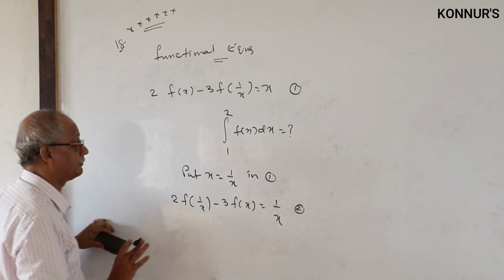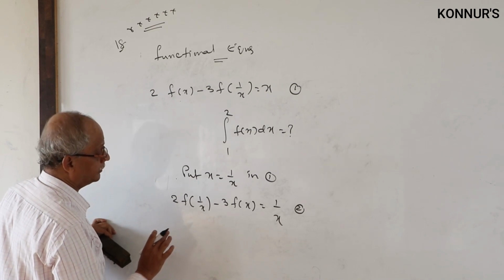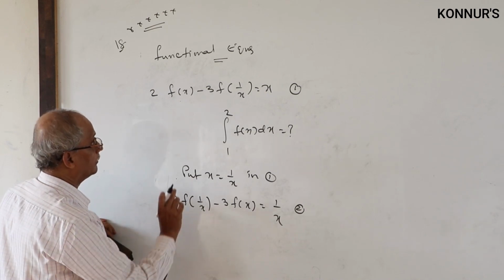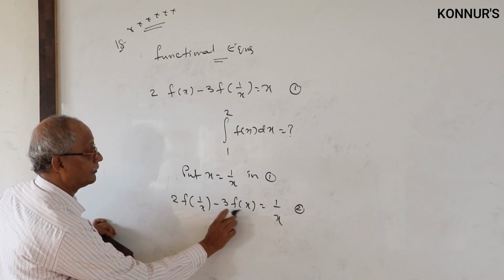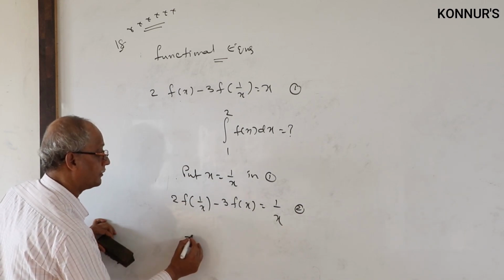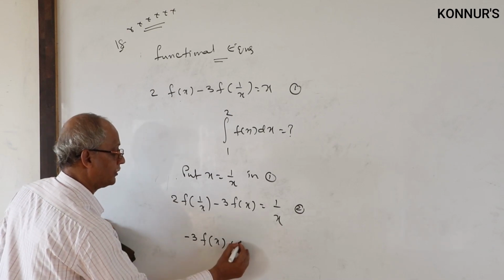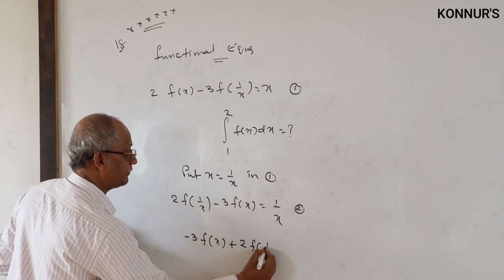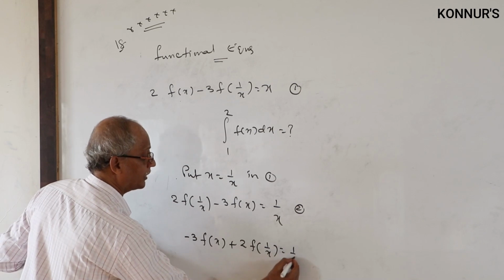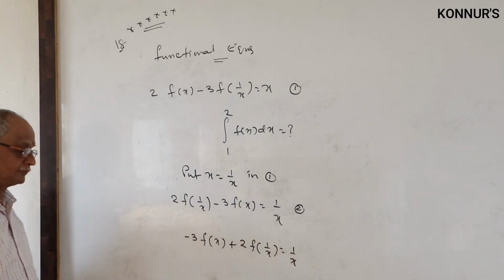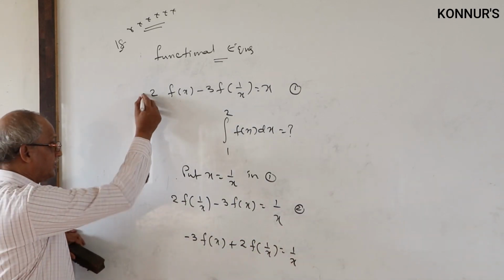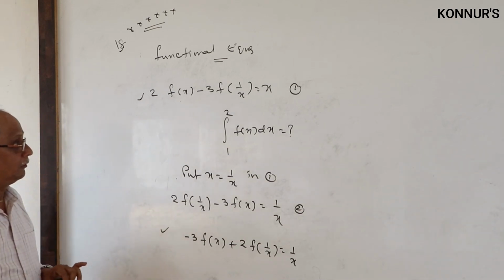How can I find f of x? If I write, in the order, minus 3 f of x plus 2 f of 1 by x is 1 by x. In these two equations, we want f of x.